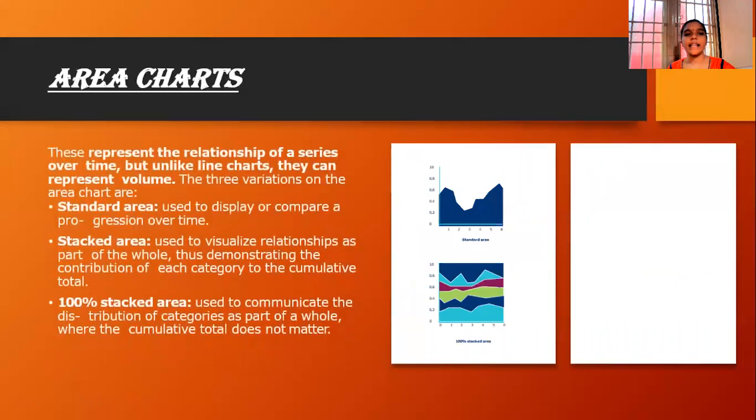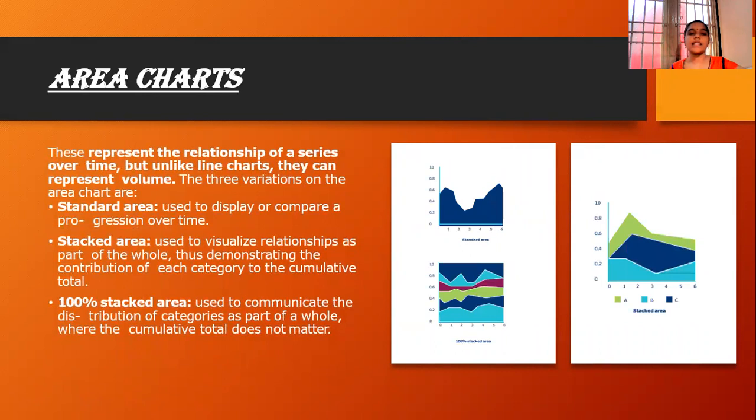Next one are area charts. What are the area charts? These area charts represent the relations of a series over time. But unlike the line charts, they can represent the volume. There are three variations of these area charts. One is a standard area, the second one is a stacked area, and the third one is a 100% stacked area.